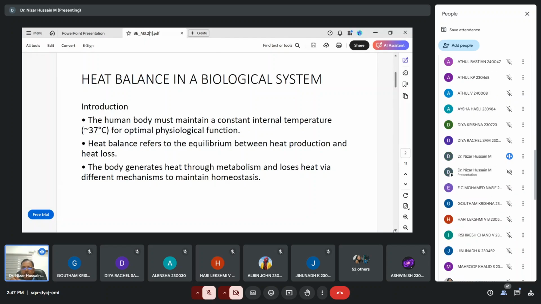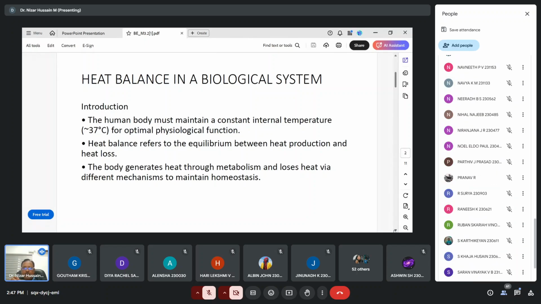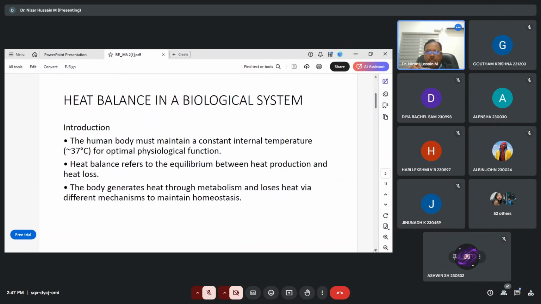In our body there are a number of functions, and for normal physiological function we have to maintain the internal body temperature at about 37 degrees centigrade. Heat balance refers to the equilibrium between heat production and heat loss. The body generates heat through metabolism and loses heat via different mechanisms to maintain homeostasis.